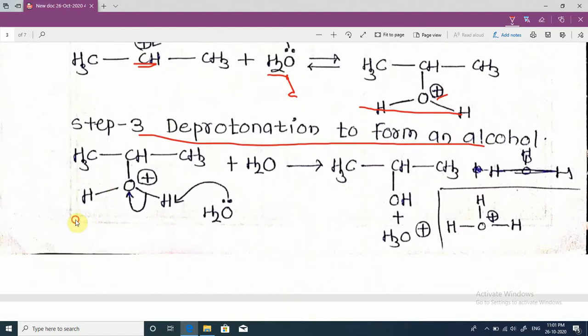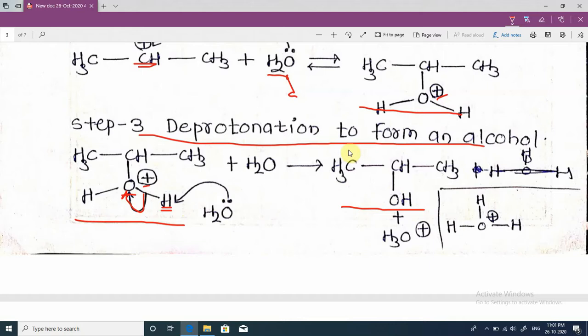Step 3, deprotonation to form an alcohol. Next, in this compound, the lone pair of electrons located on oxygen attacks this hydrogen and accepts it, and the bond between hydrogen and oxygen shifts onto oxygen. This negative and this positive neutralize, forming this alcohol.